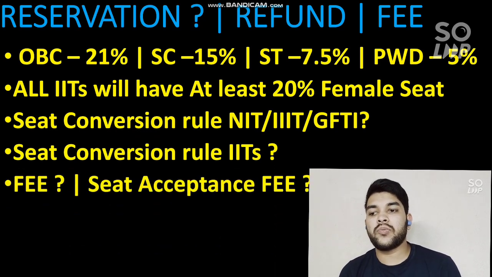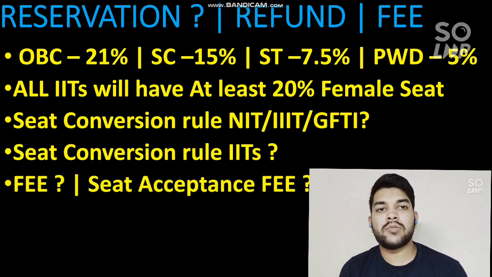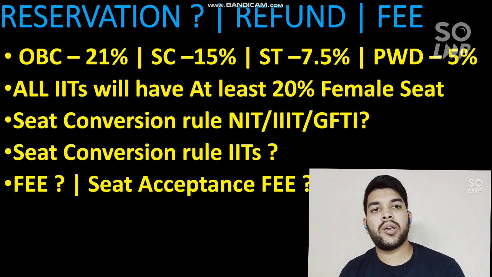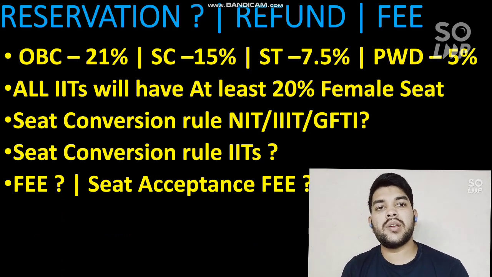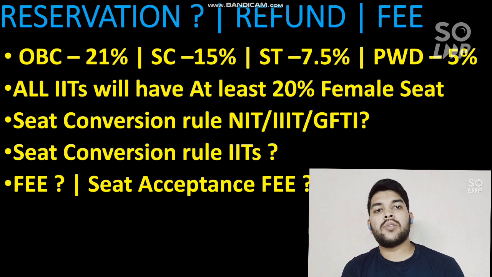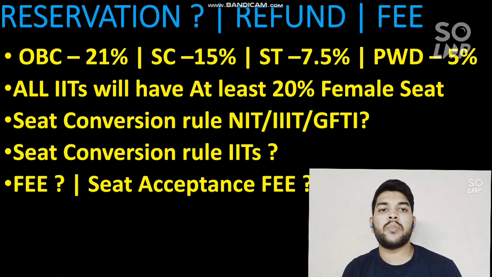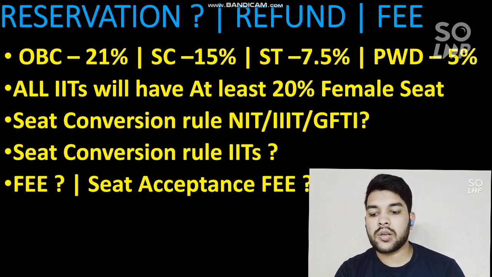Now if we talk about the fee, for the registration of this counseling or choice filling, you don't need to pay any fee. But after you get the seat, you will have to pay 15,000 if you are a reserved student, that is OBC, EWS, SC, ST or PWD candidate. If you are a general candidate, then it will be 35,000, and it includes 2,000 which is the counseling processing fee. If you do not pay, then you will be out of the counseling and you will not be a part of the counseling process from the next round.